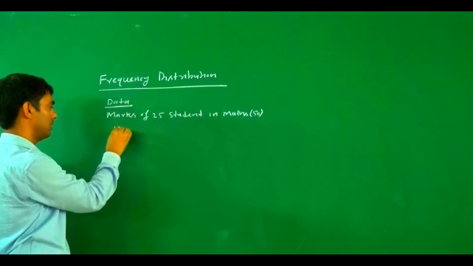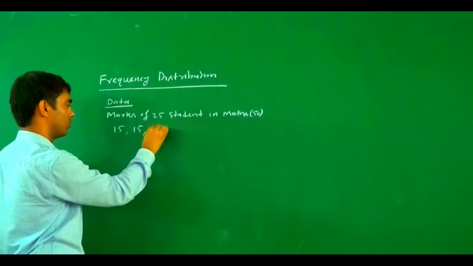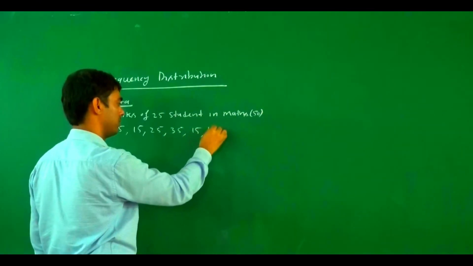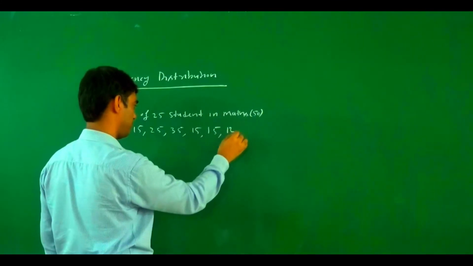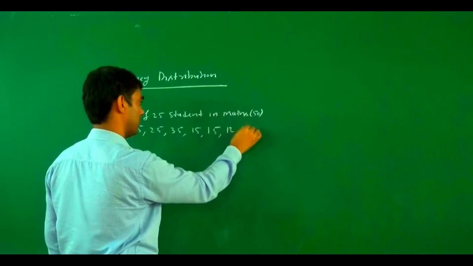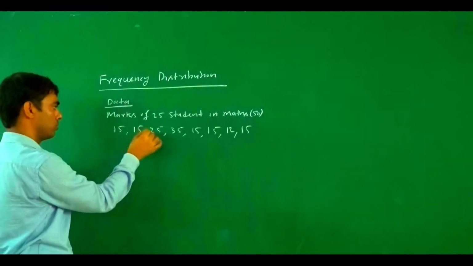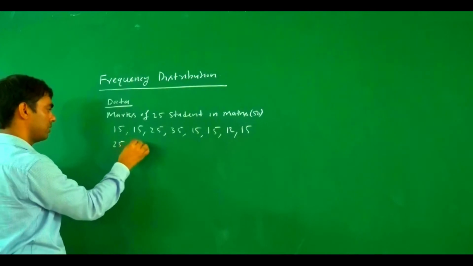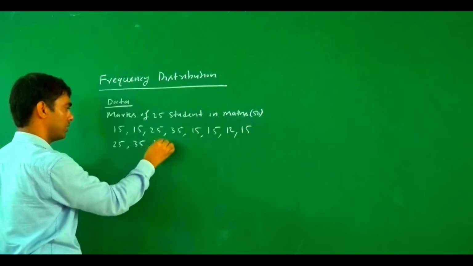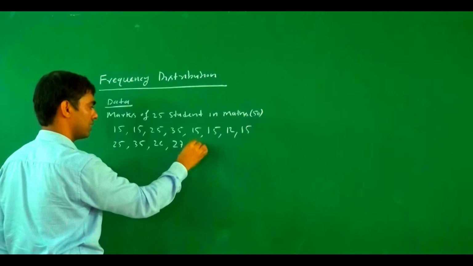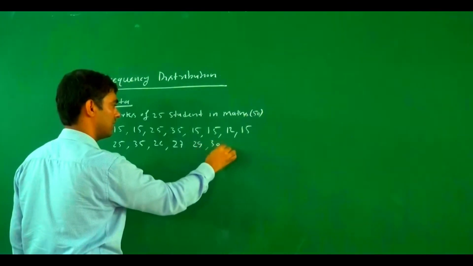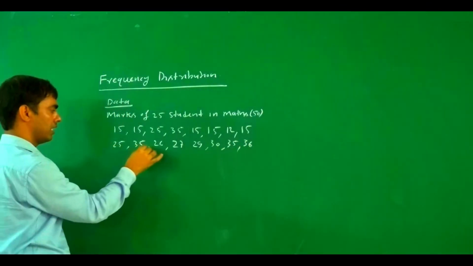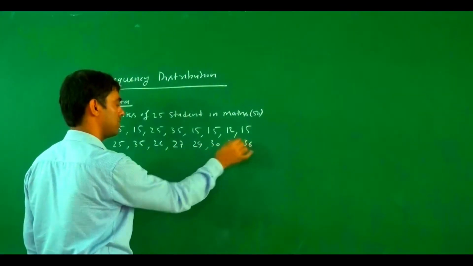Suppose this one is 15. The second one is also 15, then 25, 35, 15, 15, 12. This one is again 15. And this one is 25, 35, 26, 28, 27, 29, 30, 35, 36. This one is 9, 10, 11, 12, 13, 14, 15, 16.